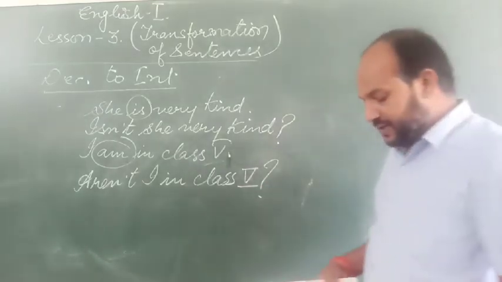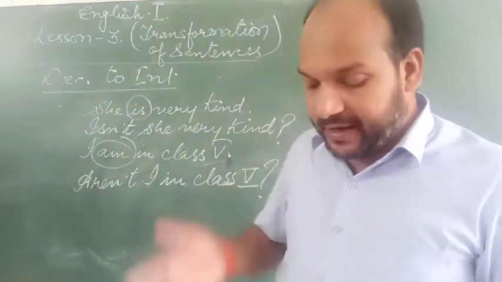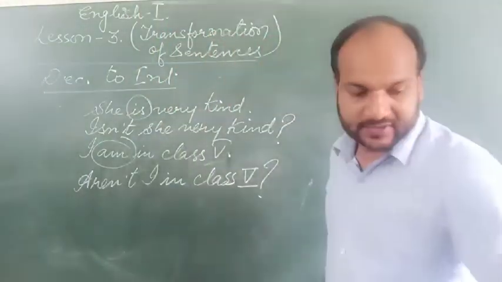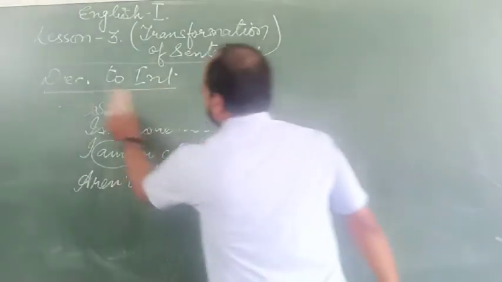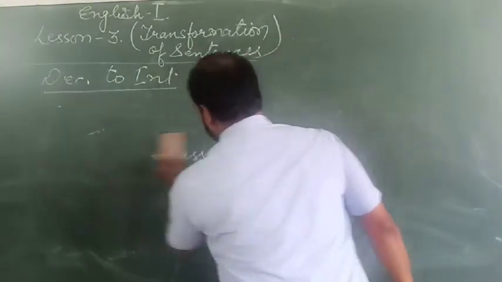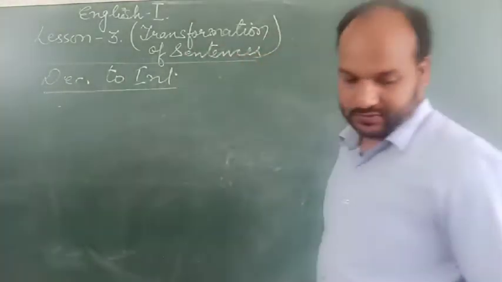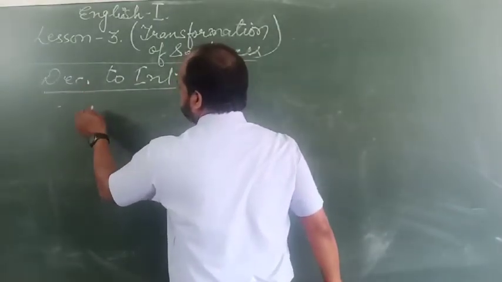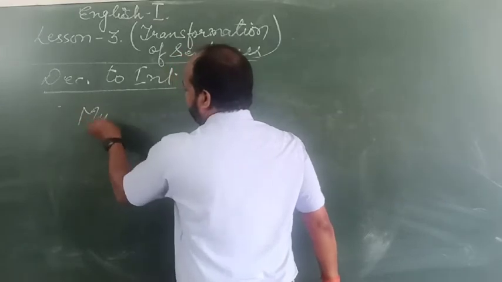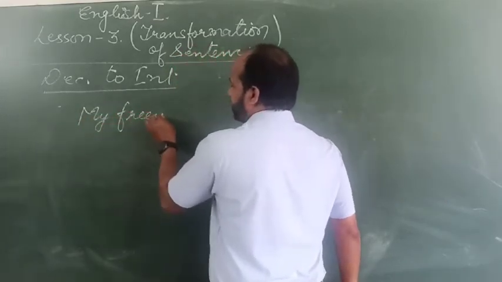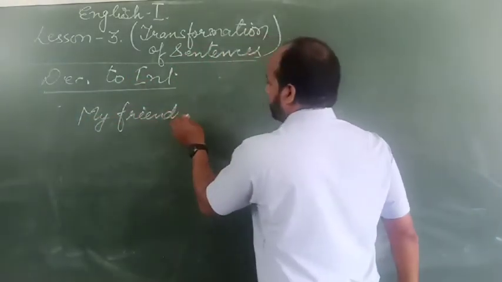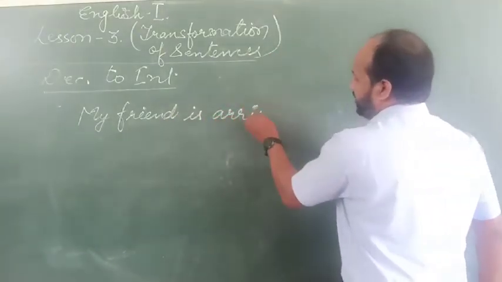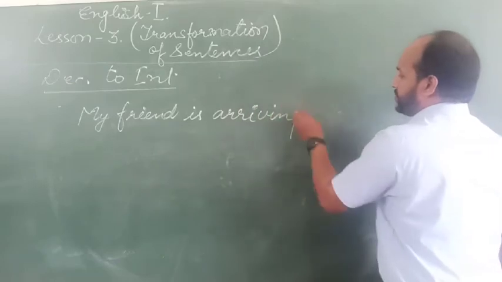Then another, where a declarative sentence has two verbs. How two verbs? See: my friend is arriving today.